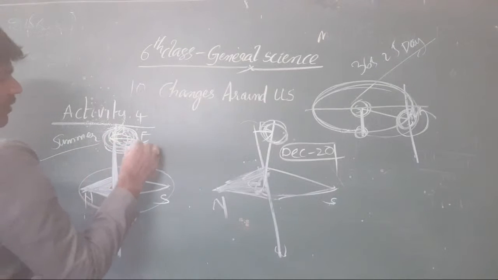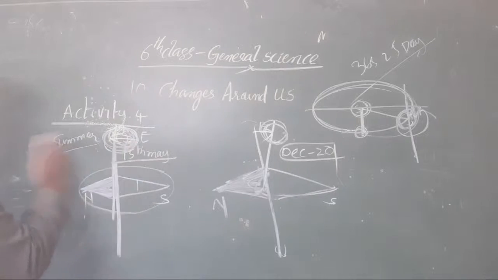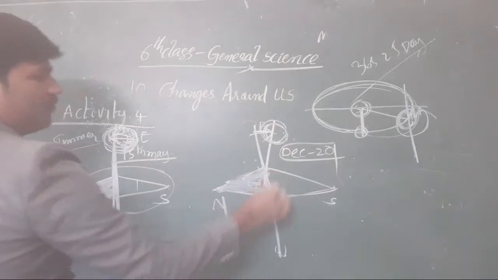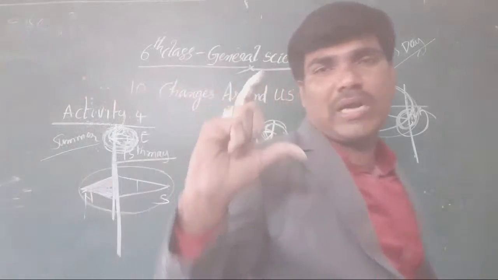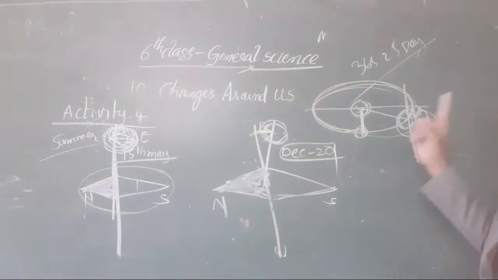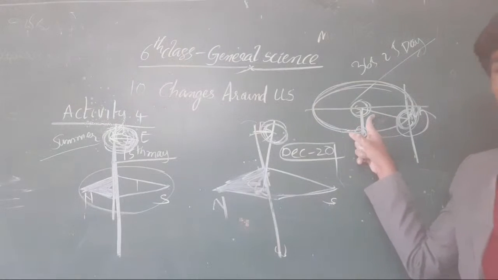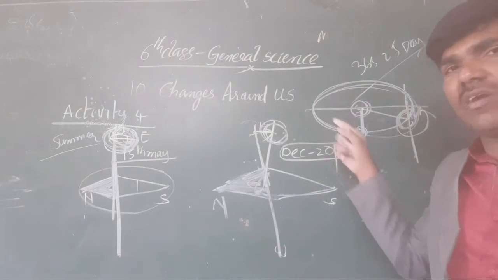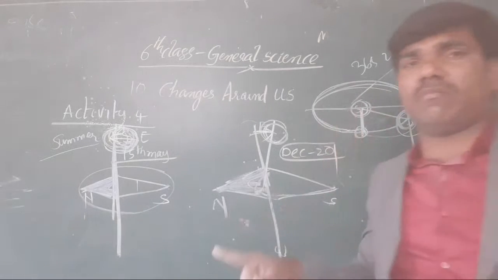It is at the upper position on the 15th of May, and again it will appear like that for us. Why is it like that, and what is the reason for it? The fundamental reason is this: the earth is revolving around the sun. Okay, clear or not, all of you? Now it moves from one hemisphere to the other hemisphere.